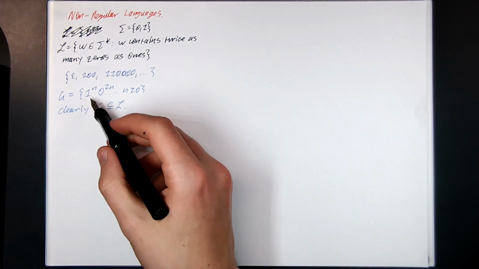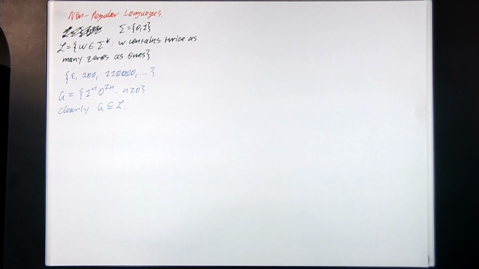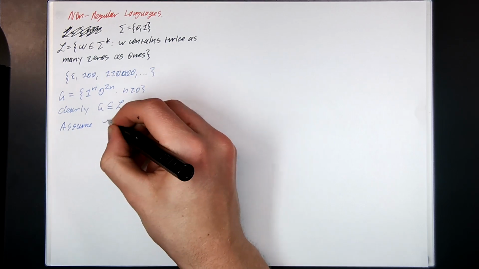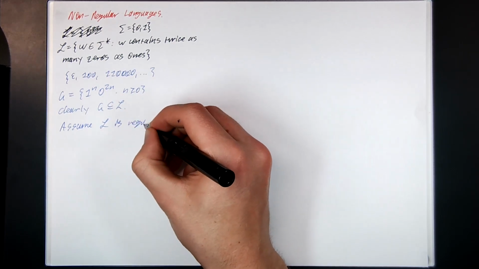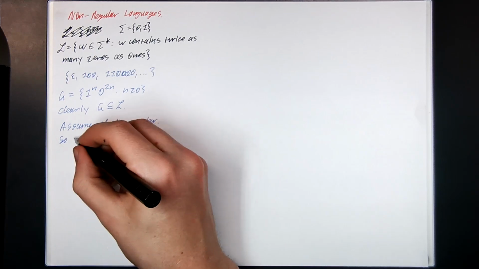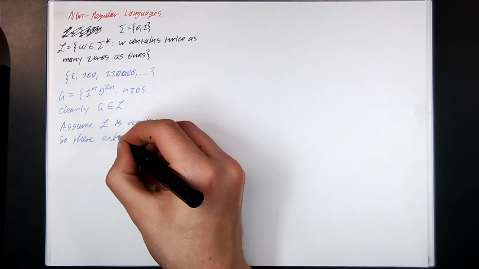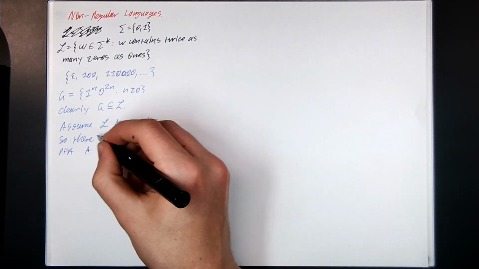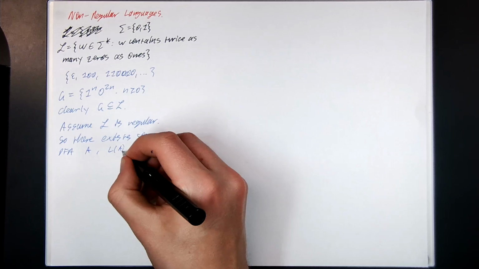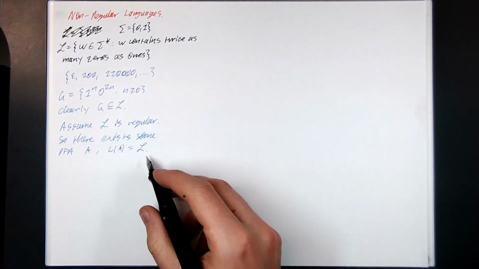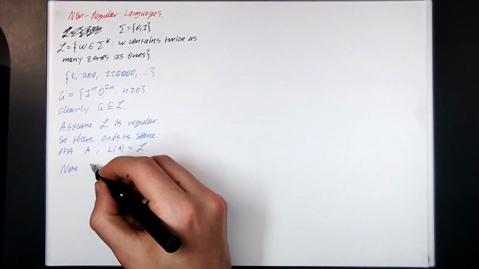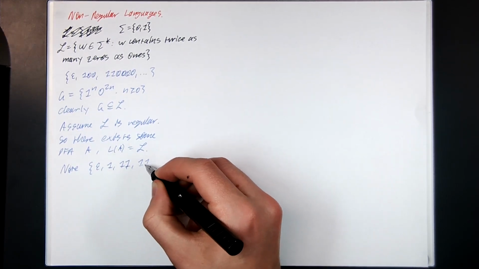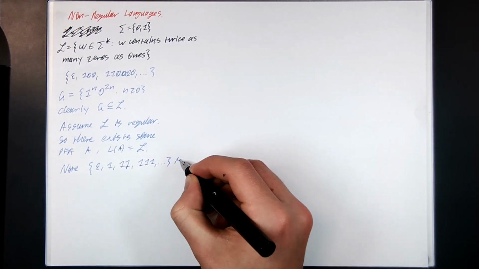What we want to do is pump up the ones using pigeonhole principle and obtain the contradiction. So we're going to assume that L is regular for contradiction. So there exists some DFA, we'll call it A, such that the language of A is the same as this set L. Okay? So we're going to note that the set of all strings containing only ones is an infinite set.